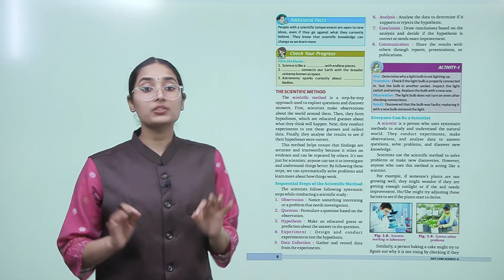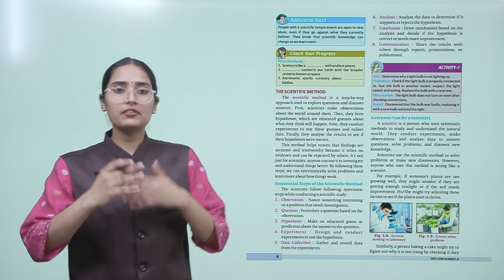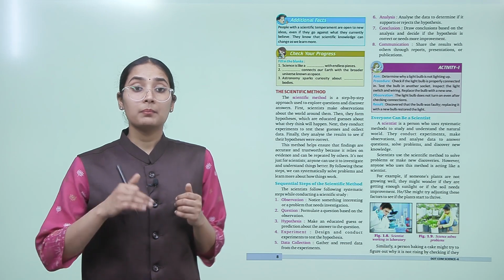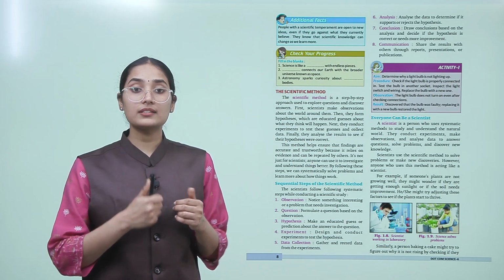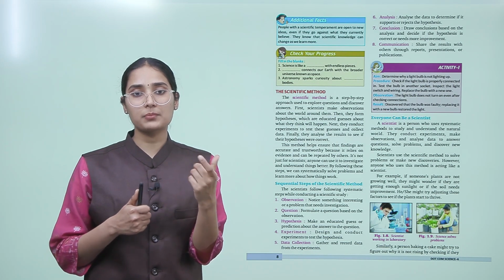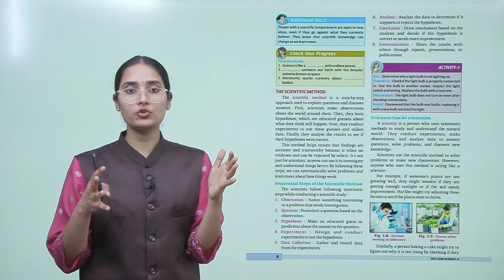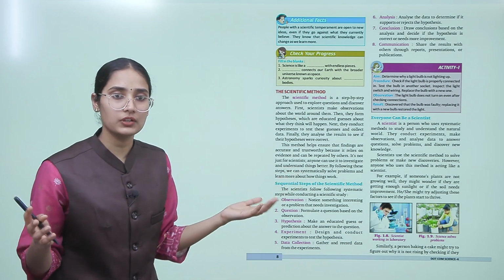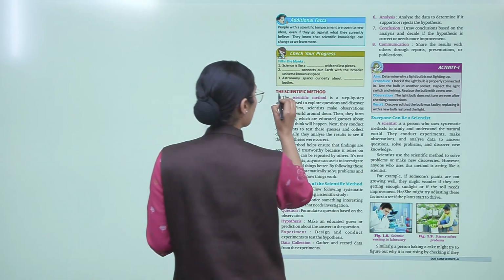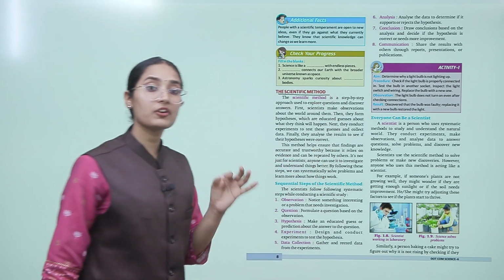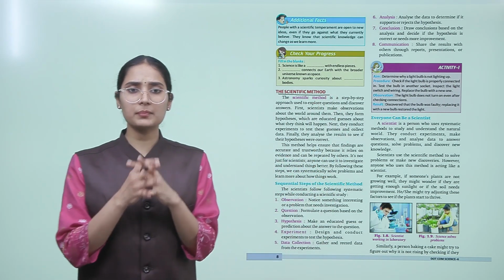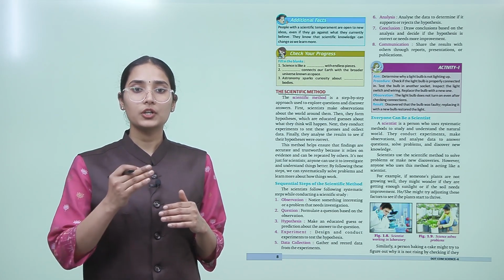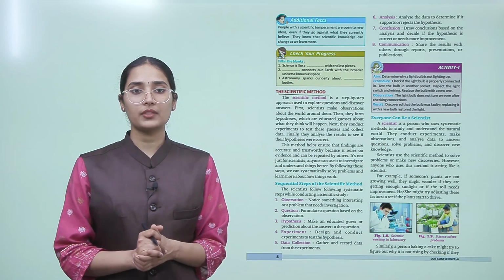Now let's talk about the scientific method. So there are different methods through which we explore this natural world, but a scientific method is a stepwise approach, a step-by-step approach using which we explore this natural world. So let's understand about this scientific method. The scientific method is a step-by-step approach used to explore questions and discover answers, okay?